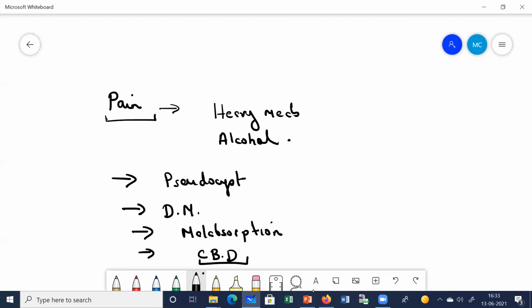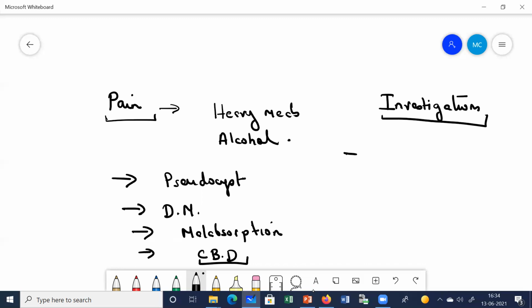Right. So next, let us come to the investigations. What are the investigations you are going to do here? Here also we are going to do the same investigations. Here also we go for the serum amylase and lipase levels. But remember, in chronic pancreatitis, serum amylase and lipase levels are usually normal.